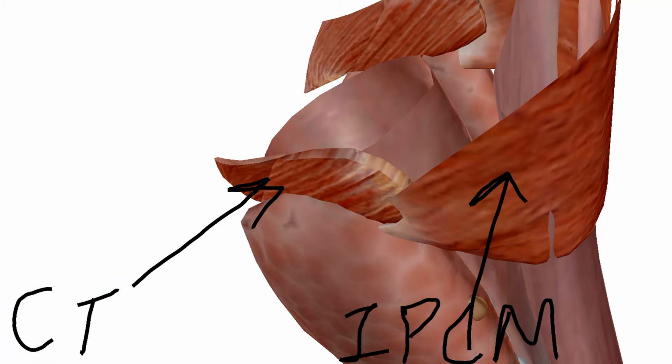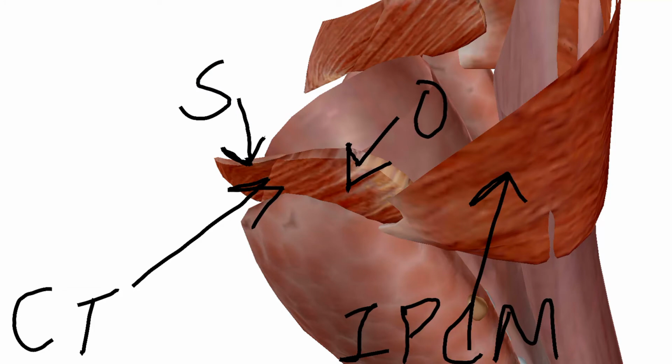The cricothyroid muscle, as we can see, has two parts. This is the oblique part and this is the straight part. This is the straight part and this is the oblique part.